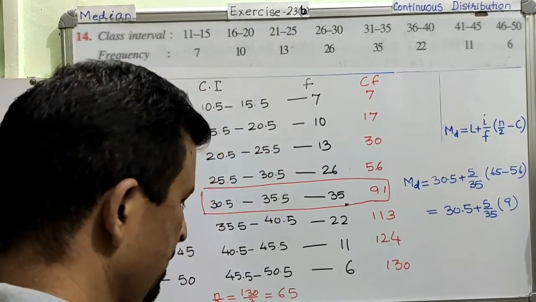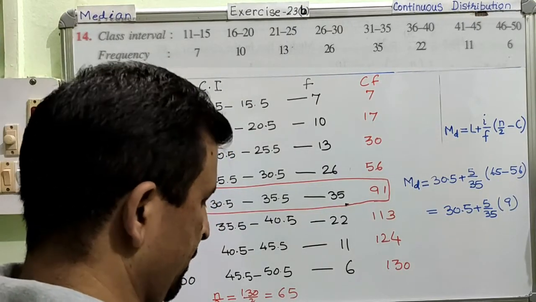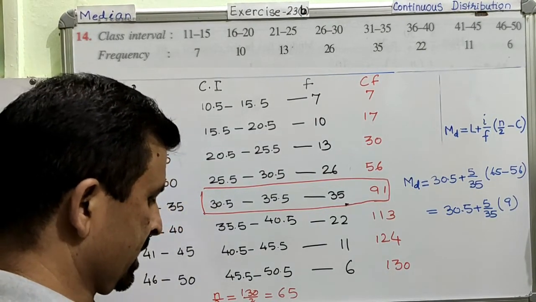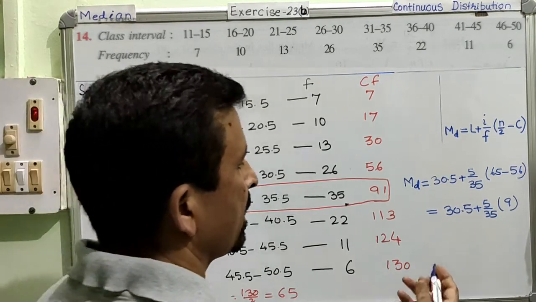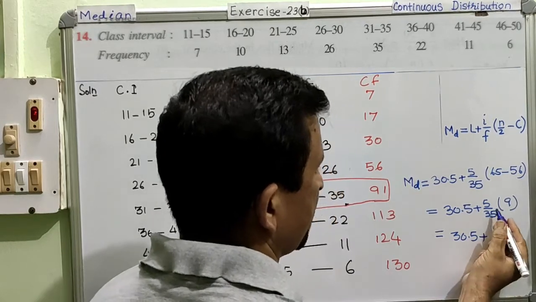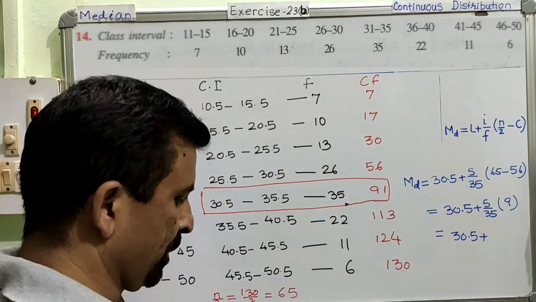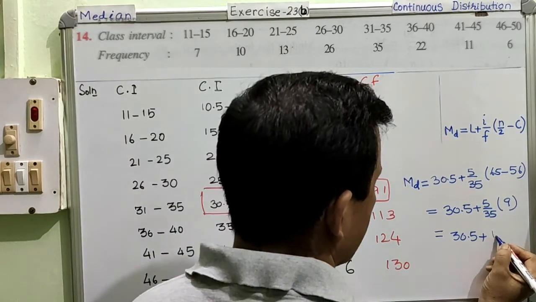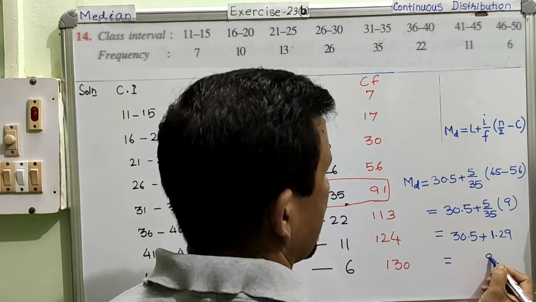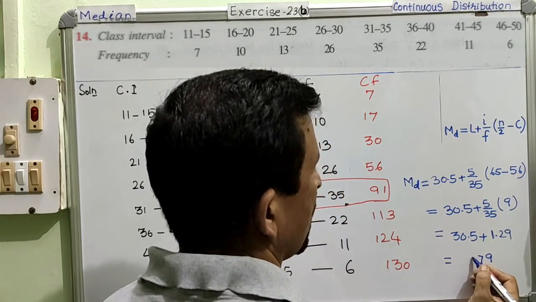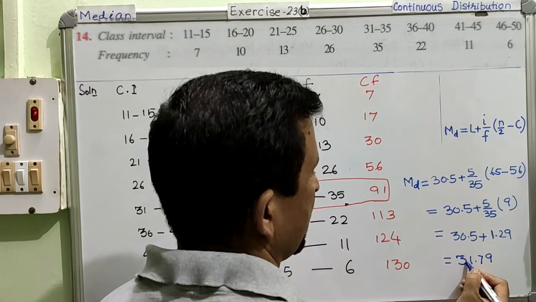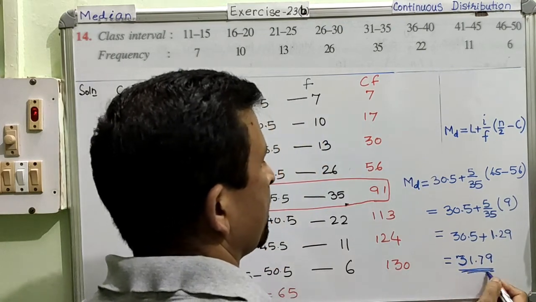Now the rest we are going to find out using the calculator. 9 fives are 45. 45 divided by 35 is coming 1.28. If I write the answer up to two places of decimal, it becomes 1.29. Then 30.5 plus 1.29, finally 31.79 is your median.